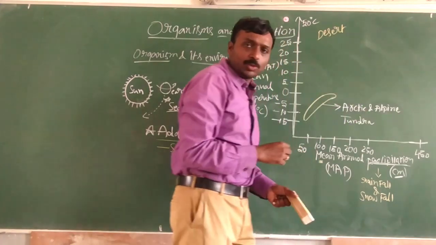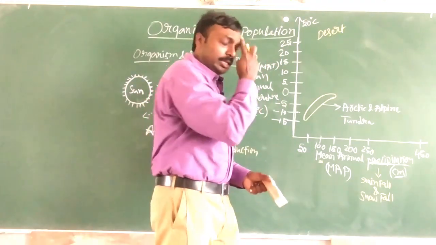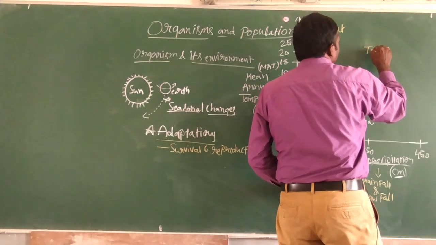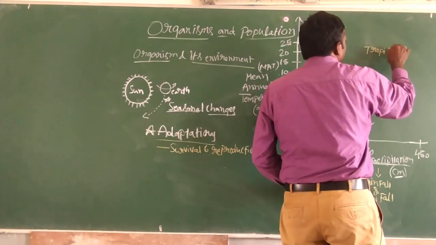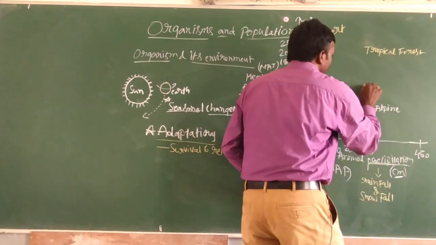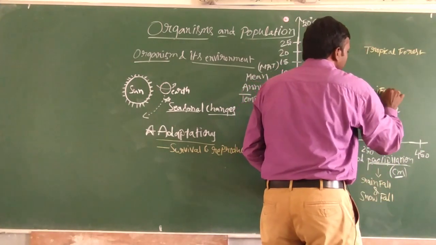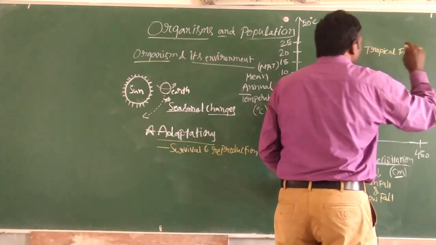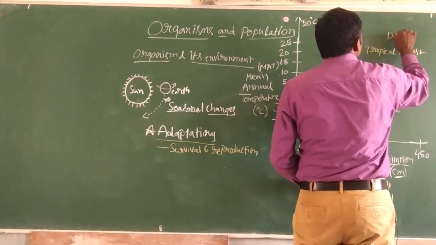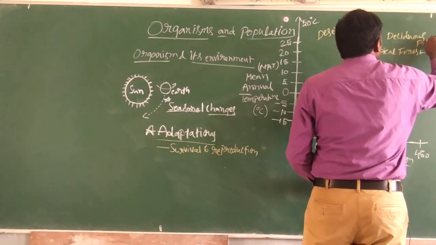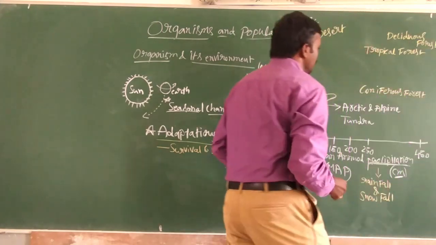Like that, if we plot the graph, we will be seeing here desert as one of the biomes. Then tropical forest, coniferous forest, and deciduous forest.